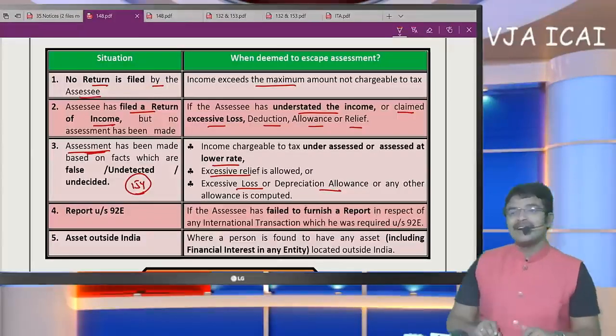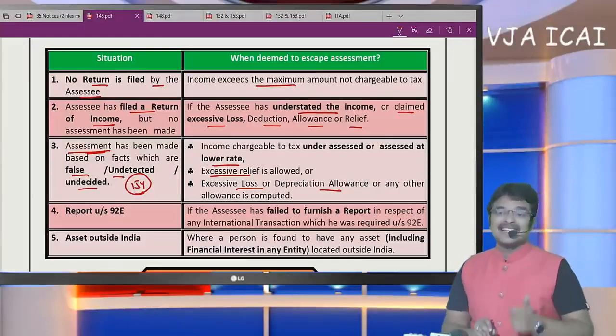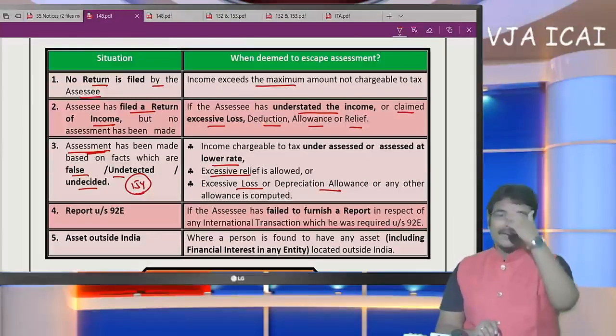But assessment itself is made on undetected false facts. If the assessment itself has been completed, but it is completed on false or undetected facts, then it is called income escaping. Sir, first we are going to learn the meaning of the term income escaping.